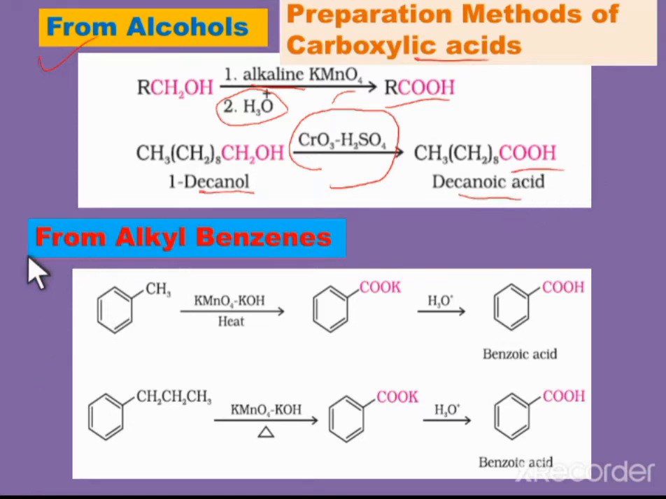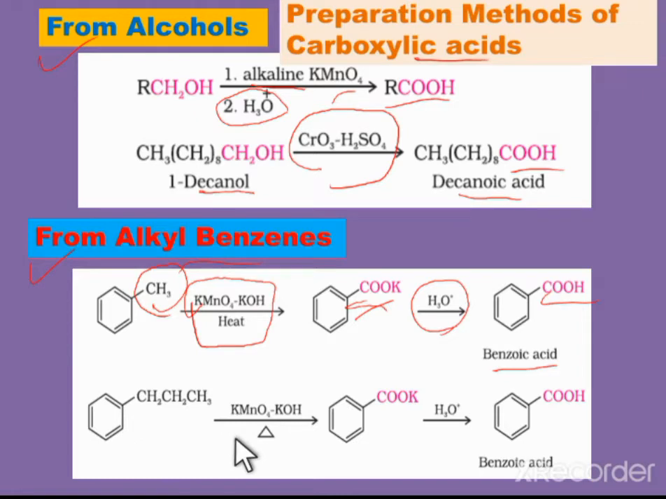Next, the second preparation method is from the alkyl benzenes. When methyl benzene, that is known as toluene, undergoes oxidation in the presence of potassium permanganate and a strong base like potassium hydroxide, followed by heating, initially it forms potassium benzoate. Now this potassium benzoate undergoes acid hydrolysis, and we can get benzoic acid.